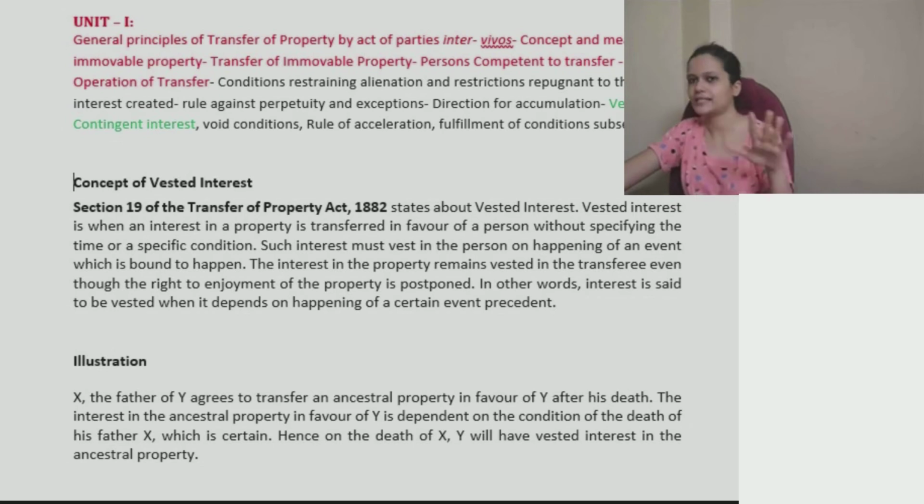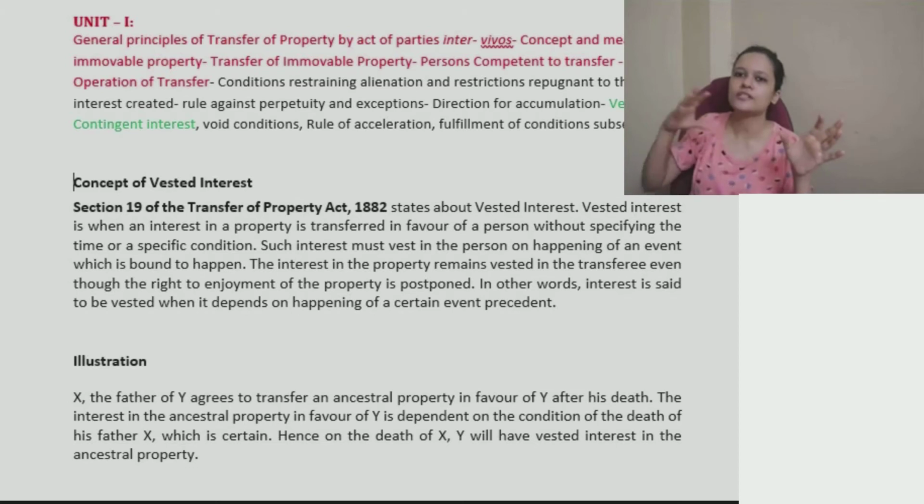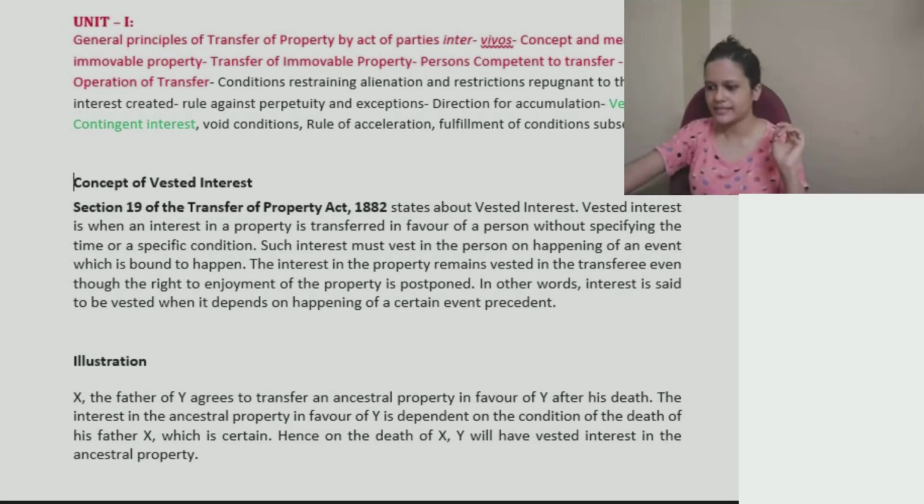Once I die, this property will be yours. Hence, on death of X, Y will have vested interest in the ancestral property. Once I say this property will be yours, you have got the interest, but you may be able to enjoy the property after a certain duration. So it may be postponed, but yes, you have got the right. This is nothing but vested interest.